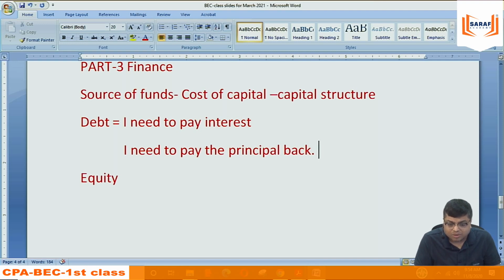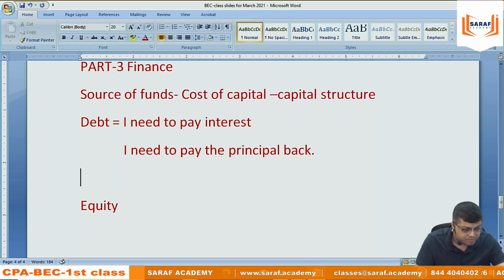The question is that when I am taking debt, if I will not be able to generate income in my business, maybe the funds are not giving me proper return, I am suffering losses, then also I am bound to pay interest. Then also I have to pay the principal back. So when we go for debt, the risk in business increases.